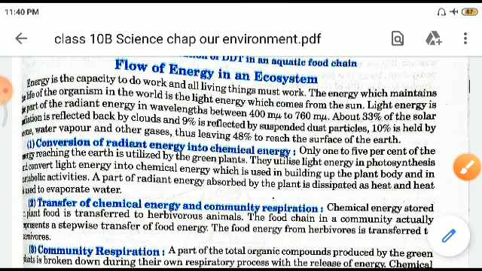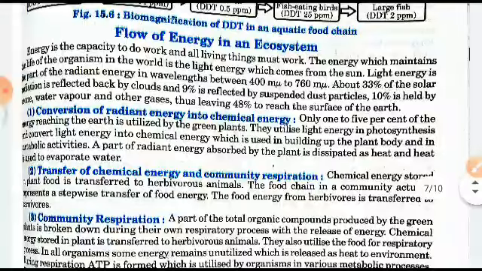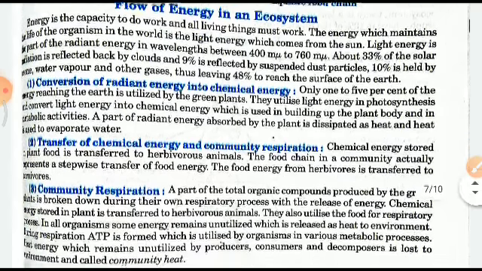Come now to the conversion of radiant energy into chemical energy, right? Only 5% of the energy reaching earth is utilized by the green plants. They utilize light energy in photosynthesis and convert light energy into chemical energy, right, which is used in building up the plant body and in metabolic activities. A part of the radiant energy absorbed by the plant is dissipated as heat, and heat is used to evaporate water.